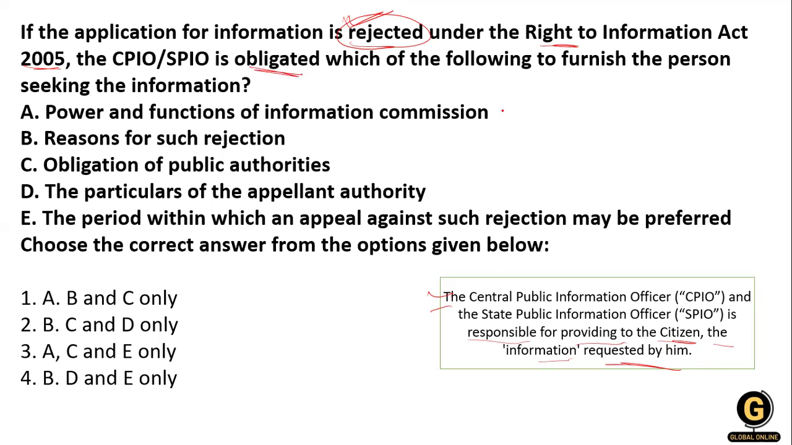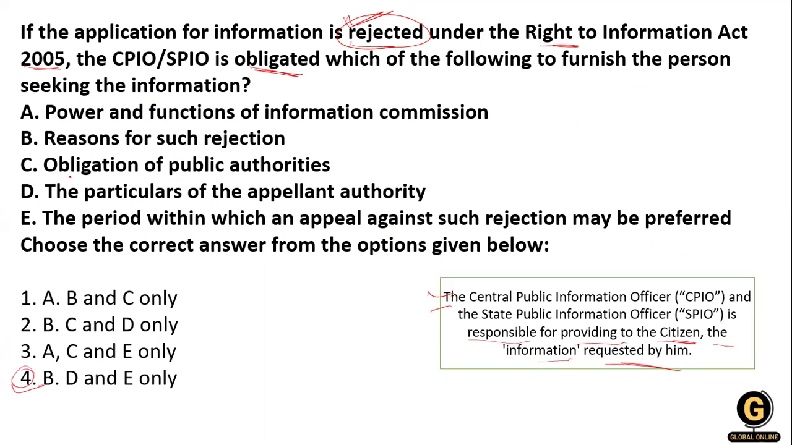Now, furnish to the person seeking the information. So option number one, that is the power and function of the information commission; the reason for such rejection. Okay, they need to say why they reject the application. Then the particulars of the appellate authority, and the period within which an appeal against such rejection may be preferred. Okay, so what is the right answer for this question? The right answer is option number 4.